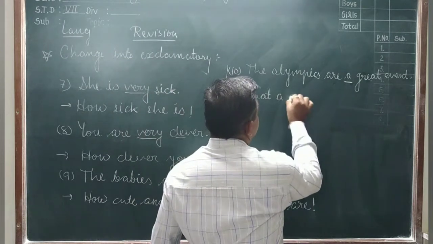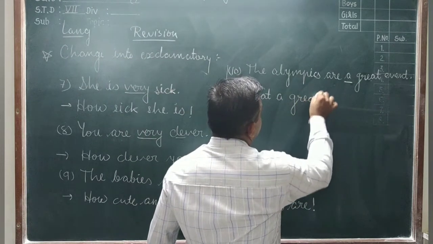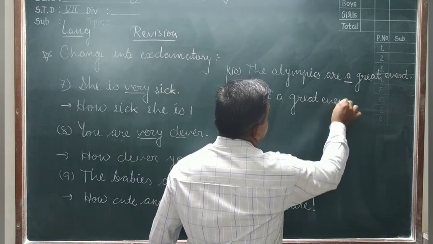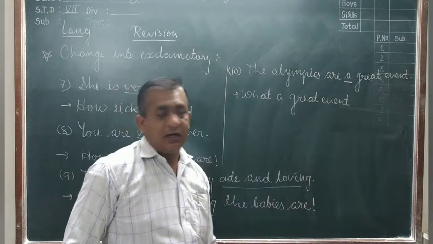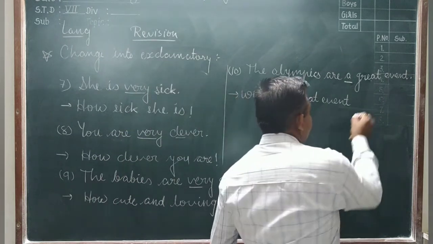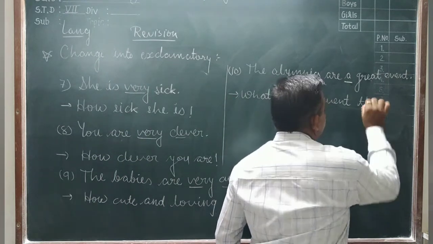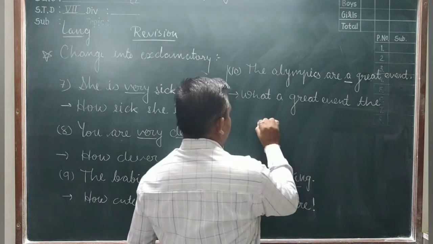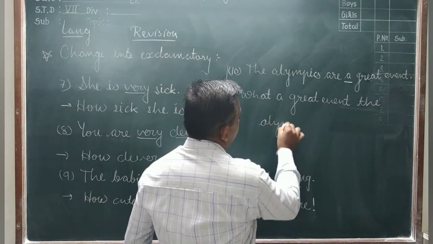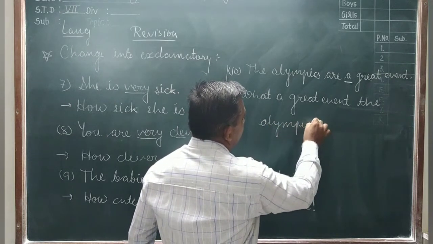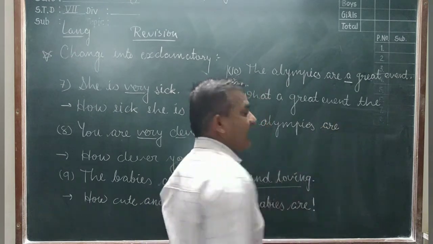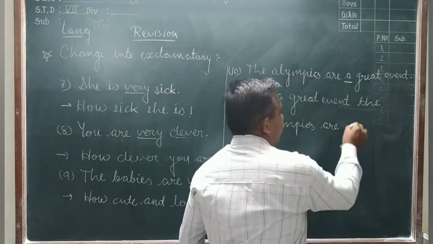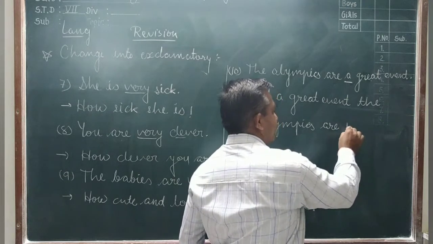After that the subject: the Olympics are. And then at last you give here the exclamation mark.